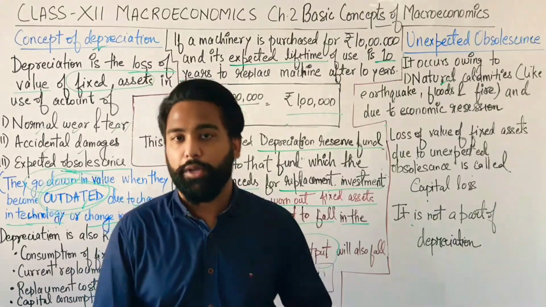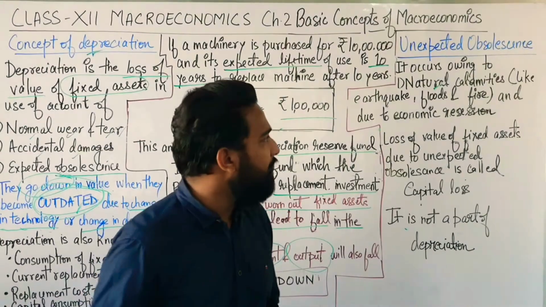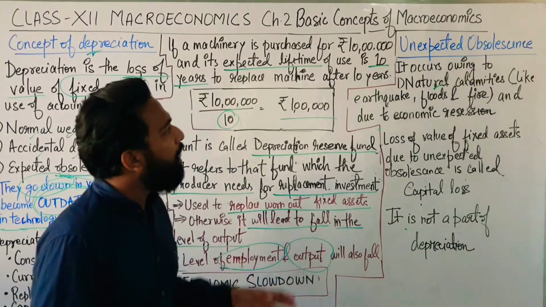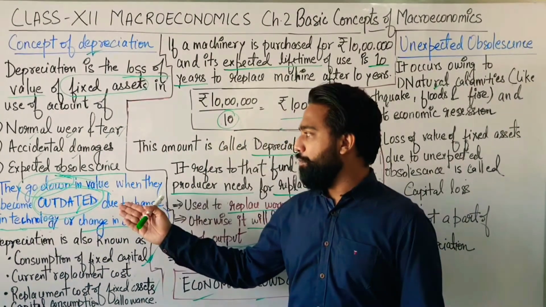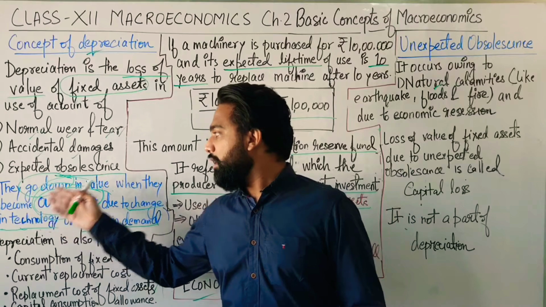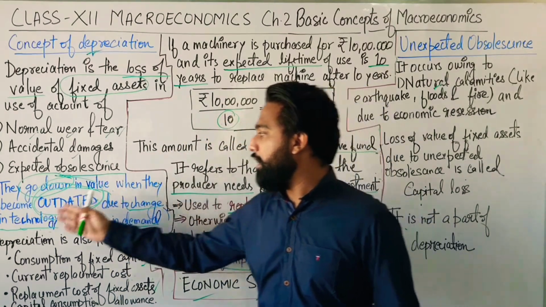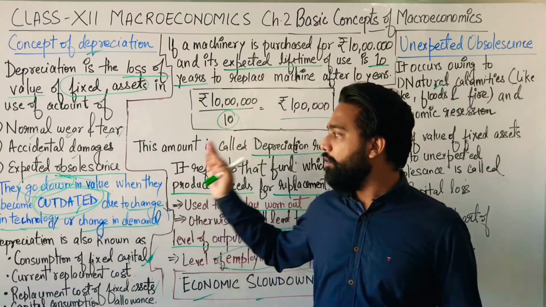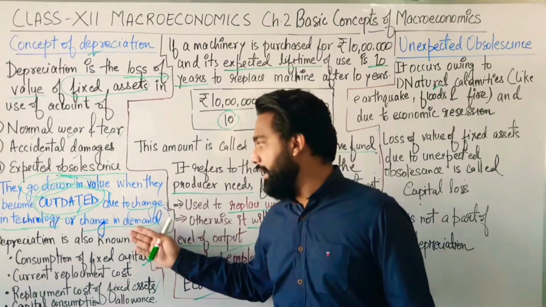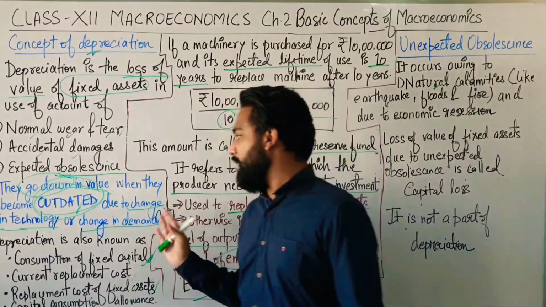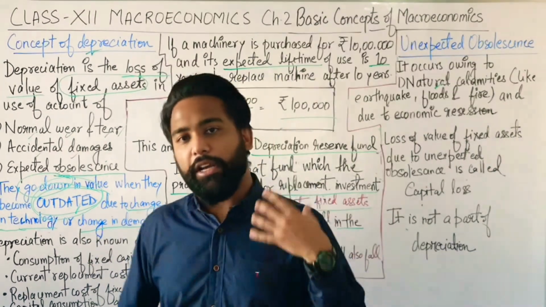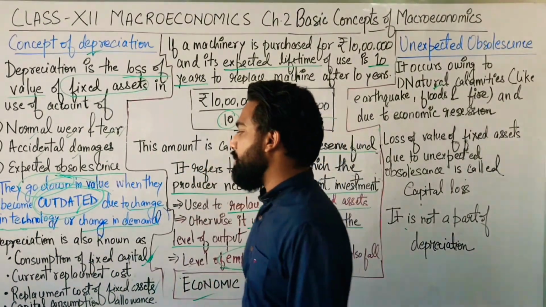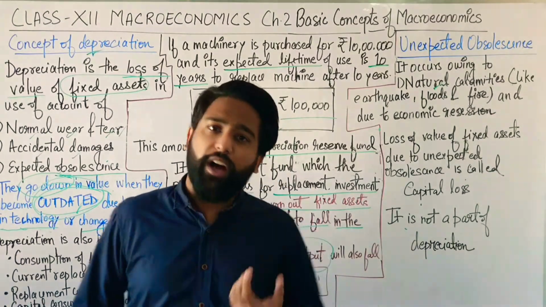We are not growing. Friends, the last topic for this video is unexpected obsolescence. You learned about expected obsolescence. What was that? The go down in value when assets become outdated due to change in technology and change in demand. The value goes down due to being outdated, or a rise in technology, or a rise in the demand of other things.